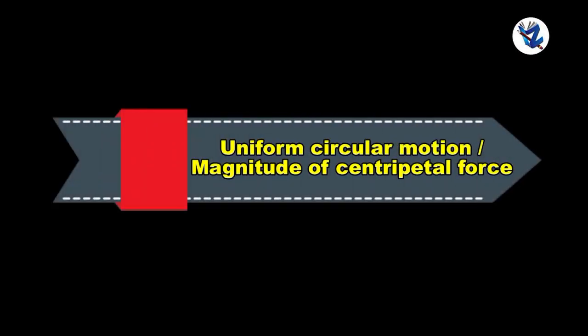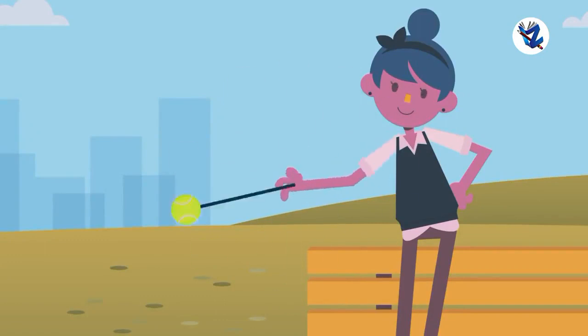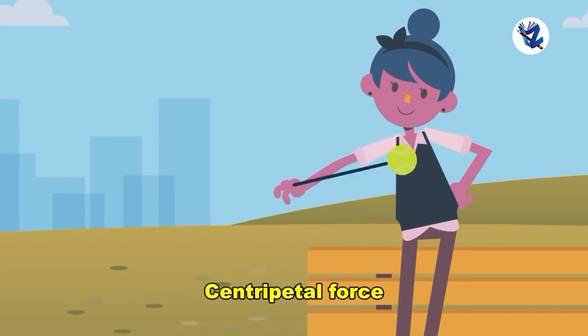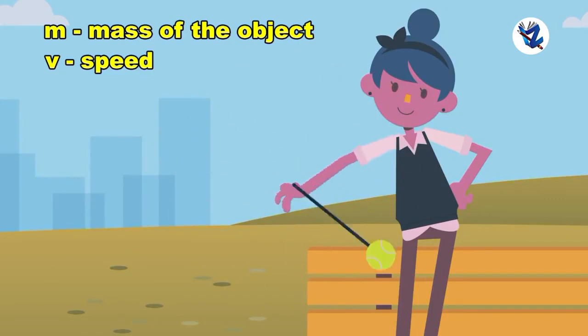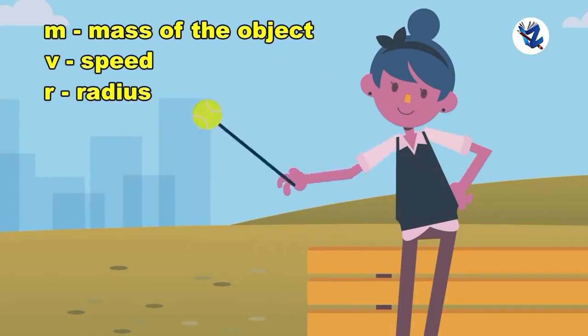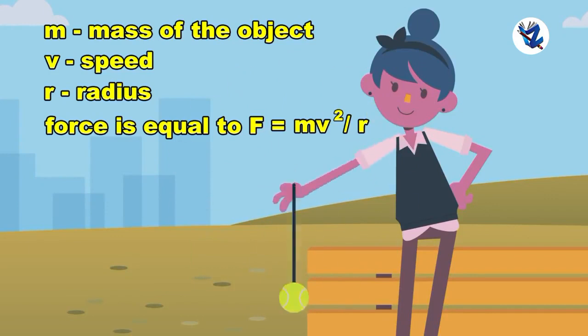Then uniform circular motion, that is, magnitude of centripetal force. Consider an object moving in a circle with constant speed. Such a motion is possible only when the object is constantly acted upon by a force directed towards the center of the circle, and this is centripetal force. If m is the mass of the object, v is its speed, and r is the radius of the circle, then this force is F equals mv square upon r.